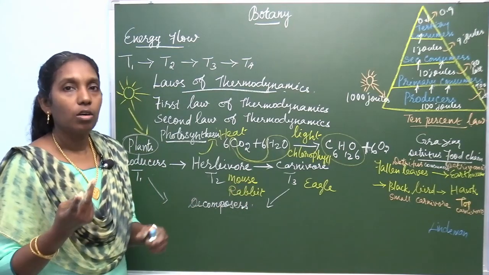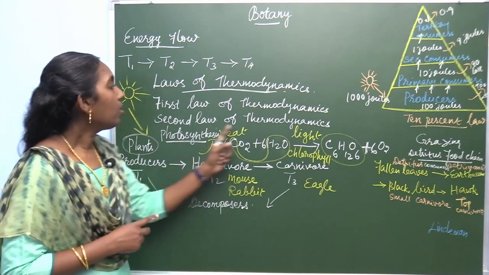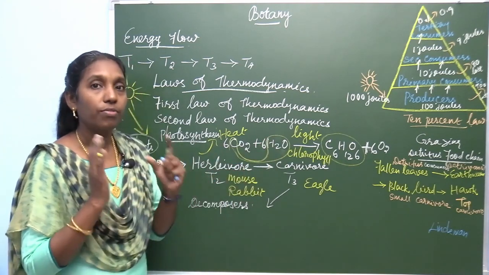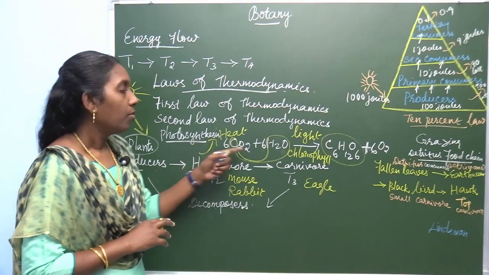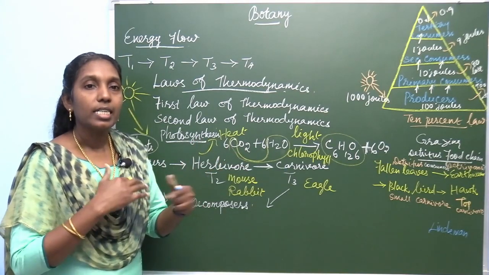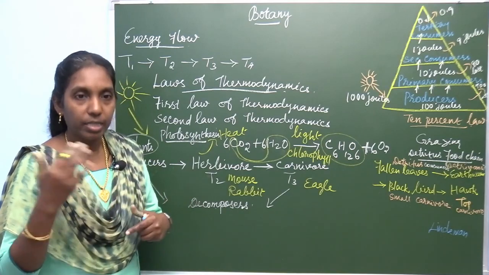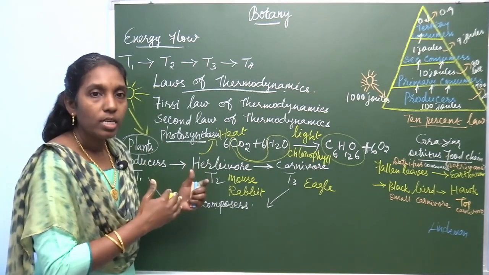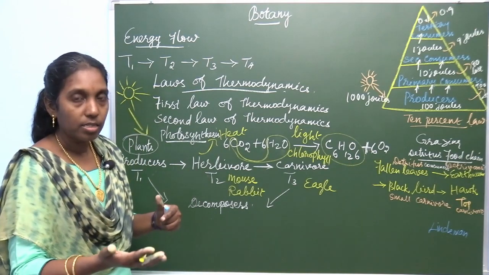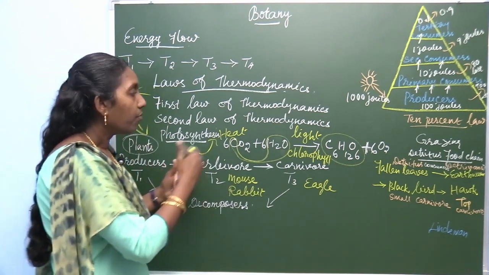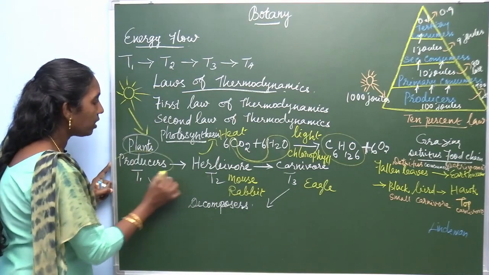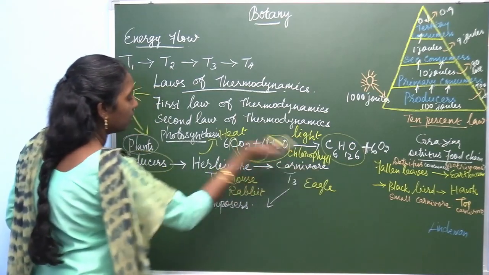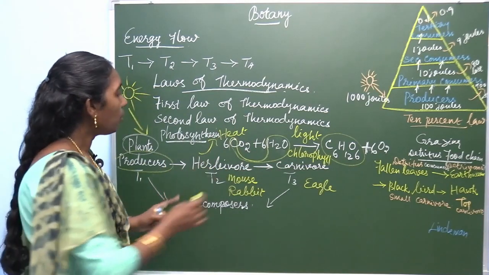Now the second law of thermodynamics. The first law states that energy can be transferred from one system to another system in various forms. The producer transfers the energy from one trophic level to another trophic level.